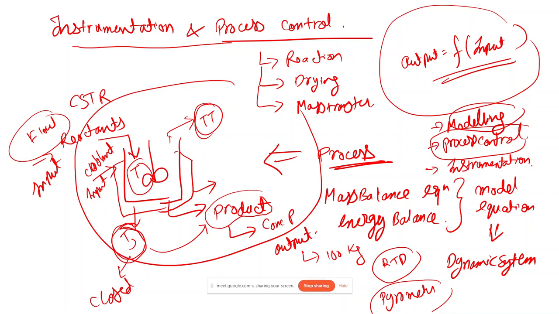So this is just a basic idea of what the course covers. One is process modeling, so denoting any process via an equation. Then there is process control, so what parameters should I change and by what values, which can be estimated by process control. And then there is the instrumentation part, so what instruments can be used, which makes up this instrumentation part.